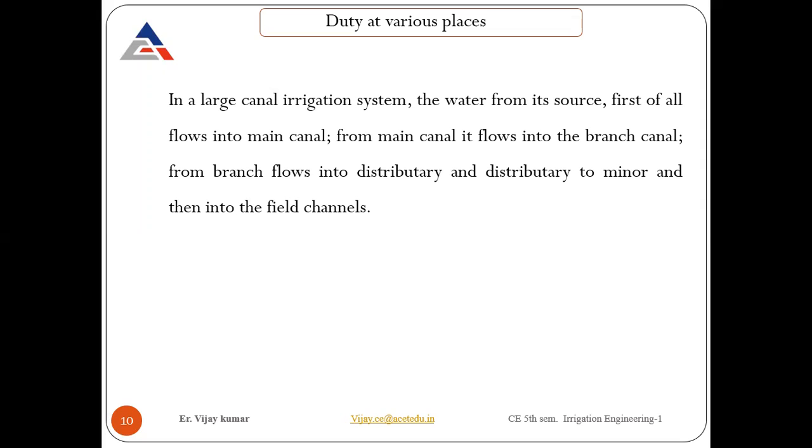In a simple form, a big river, then a big canal, to a small canal, to the small distributary, to minors, to the field channels. That's how water flows throughout the cultivated land, the command area.